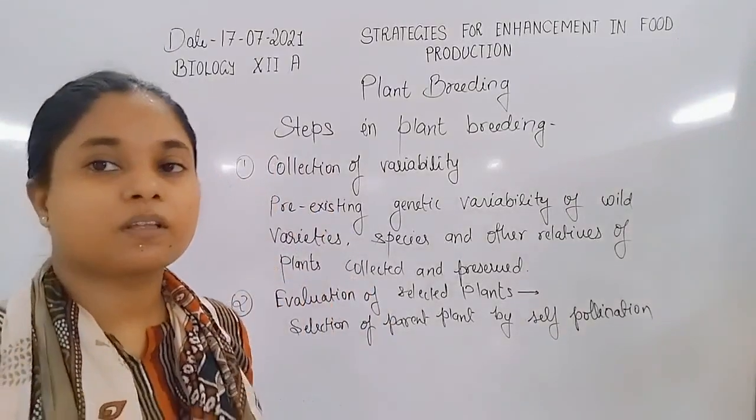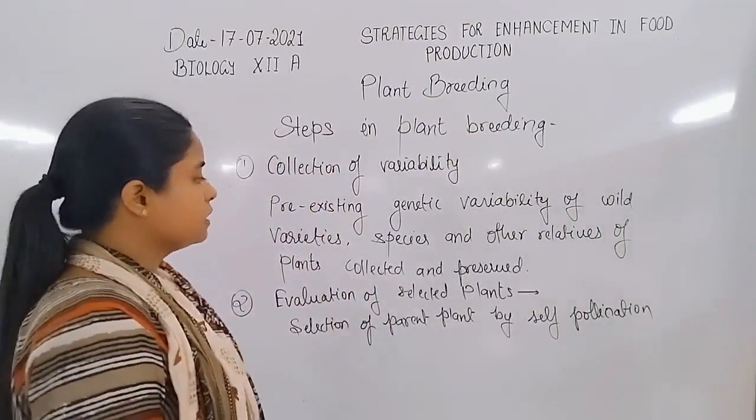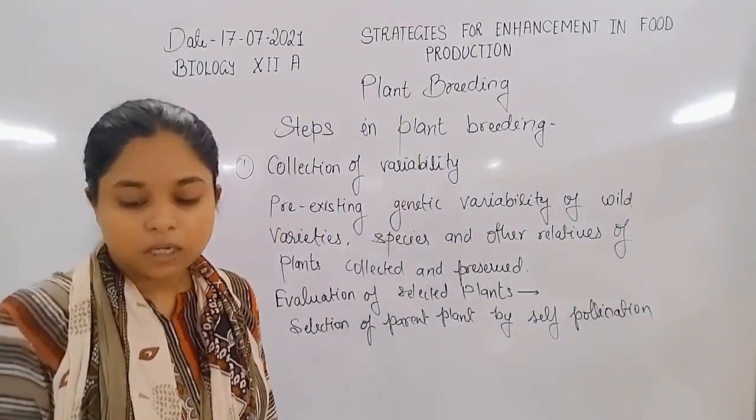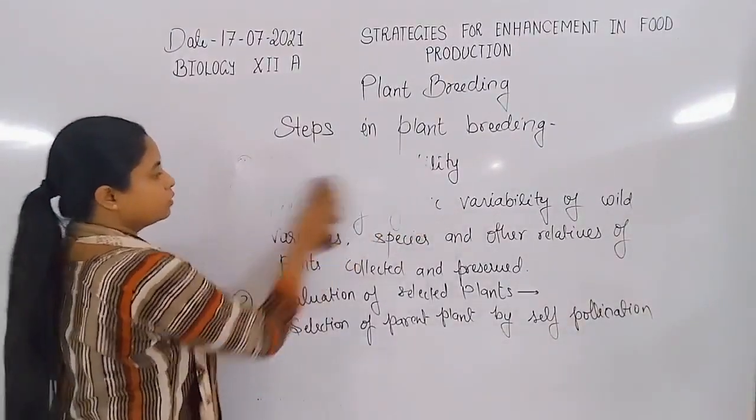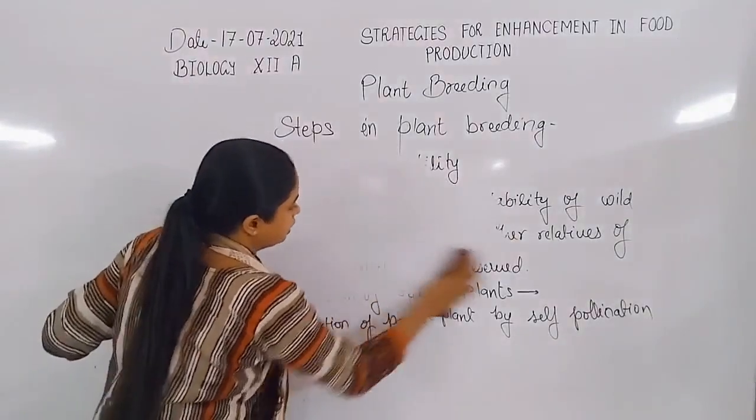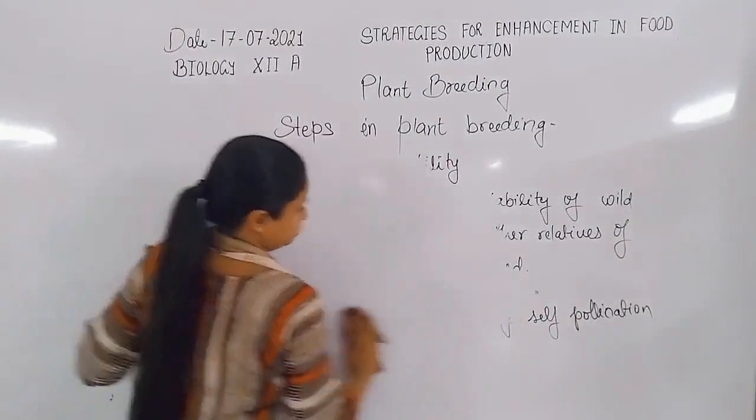So now the third step is cross hybridization in the selected plant.